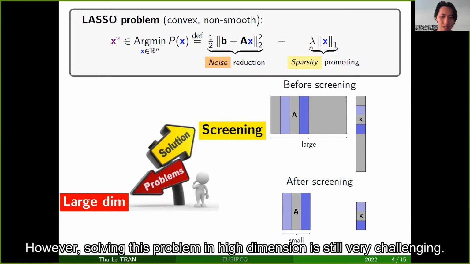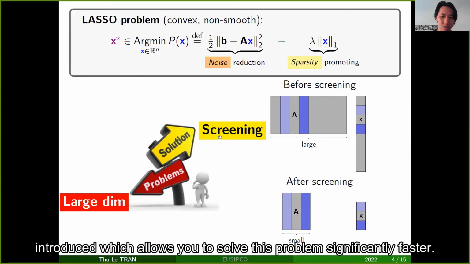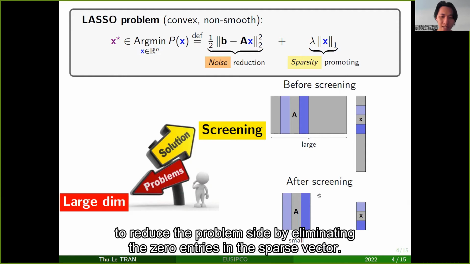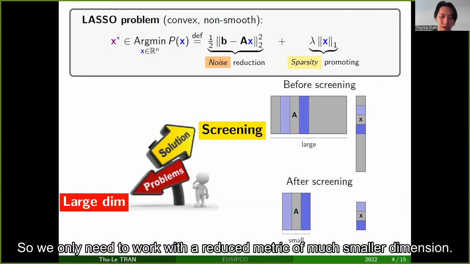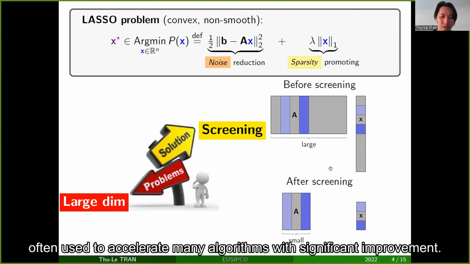However, solving this problem in high dimension is still very challenging. In the last decade, a new method called screening was introduced, which allows you to solve this problem significantly faster. Basically, the goal of screening is to reduce the problem size by eliminating the zero entries in the sparse vector. Consequently, the corresponding columns of A will also be dropped. So we only need to work with a reduced matrix of much smaller dimension. This leads to many advantages in terms of memory and computation. Therefore, the screening procedure is often used to accelerate many algorithms with significant improvement.